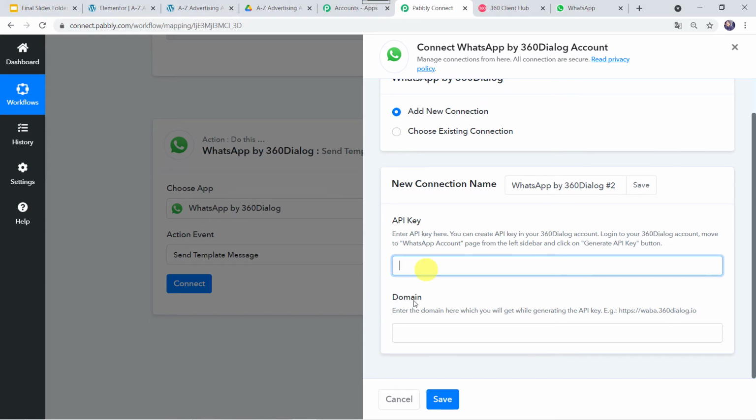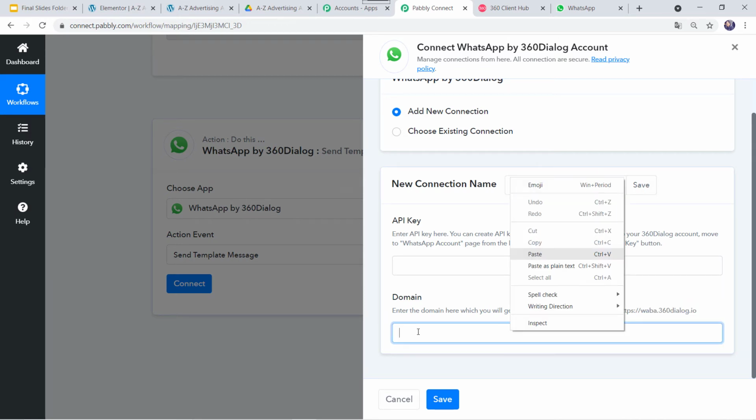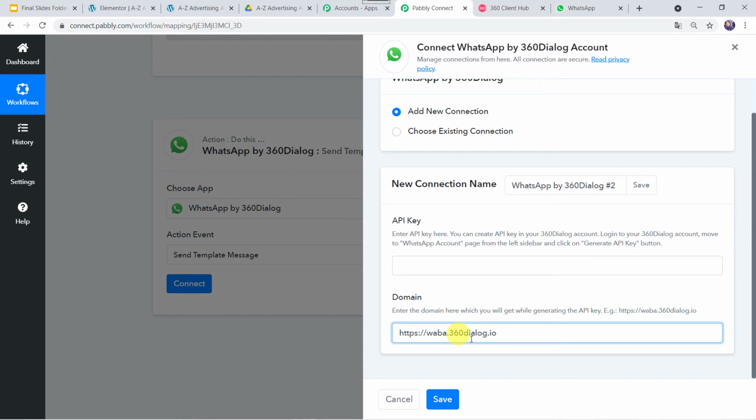Okay. Now domain, let us read the instructions once again. Enter the domain here which you will get while generating the API key. Example is given. We will simply copy this example and we will paste the example over here. Once our account is approved, we get this particular domain name by default. In your case, if you get some other domain name, please paste that domain name over here and then click